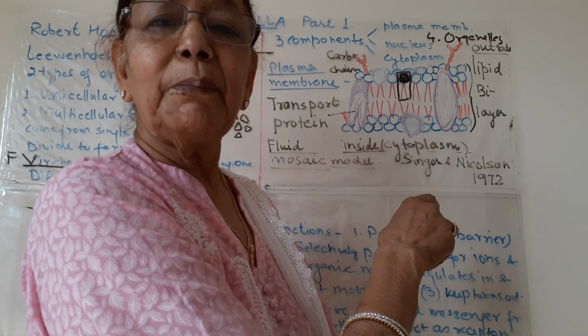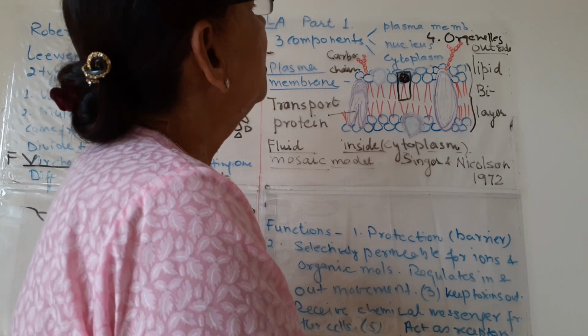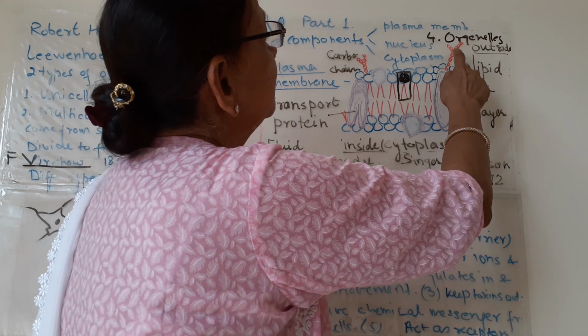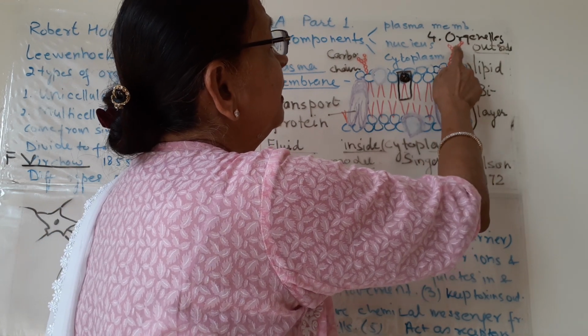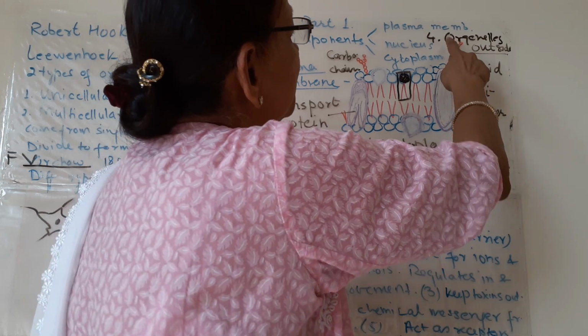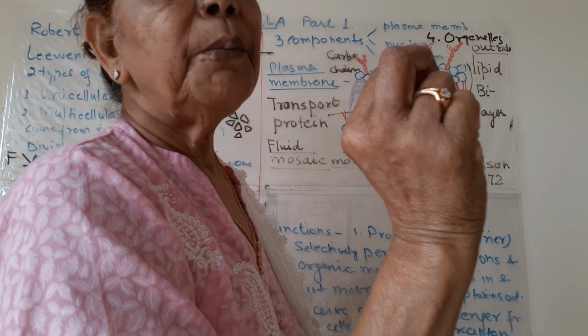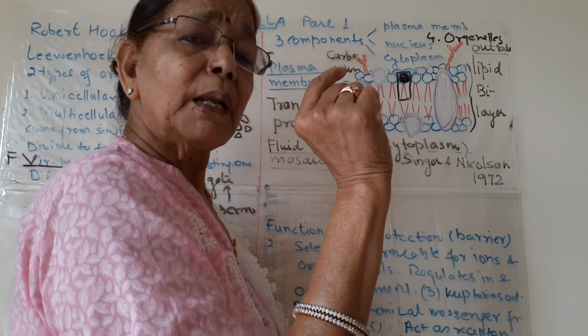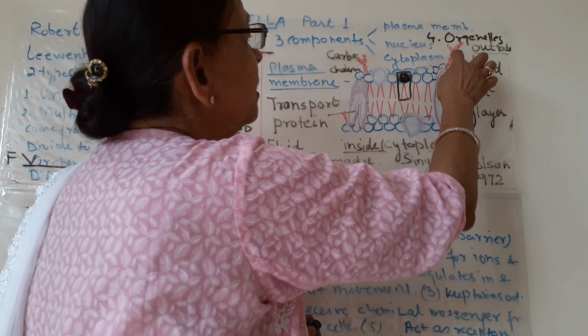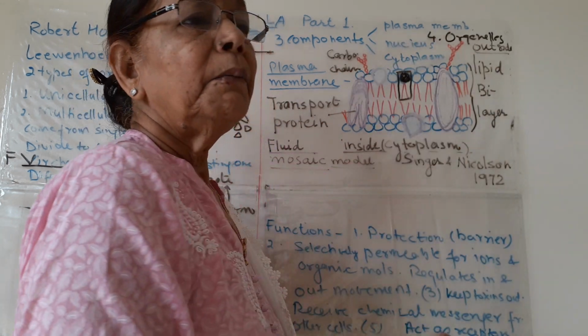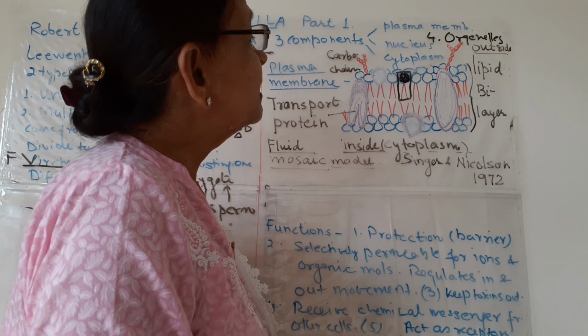Some cholesterol particles are also present, and the fourth one, these are the carbohydrate chains. These carbohydrate chains are made up of single carbohydrate units, simple sugars, and the number may be from 2 to 60.